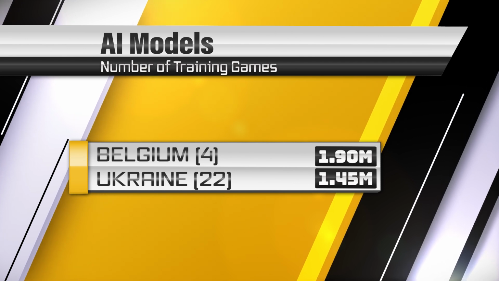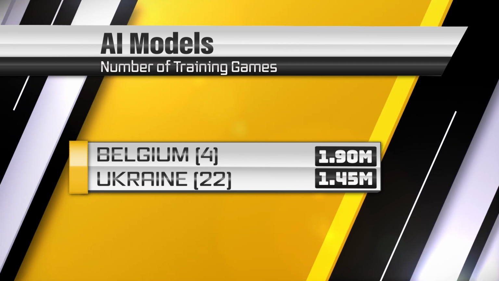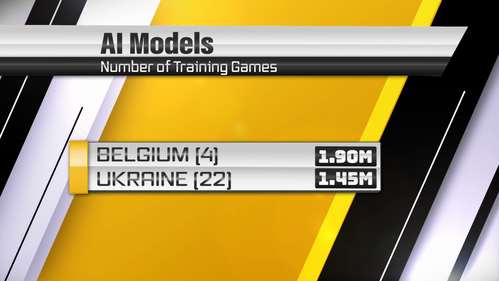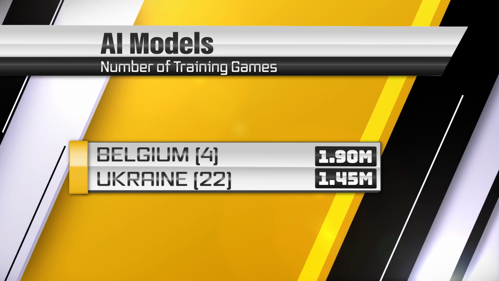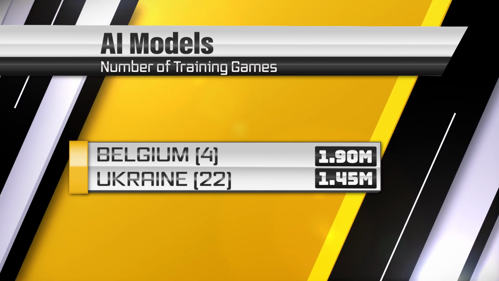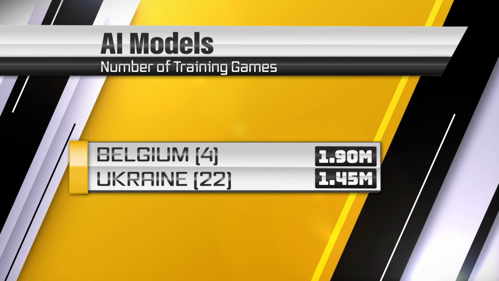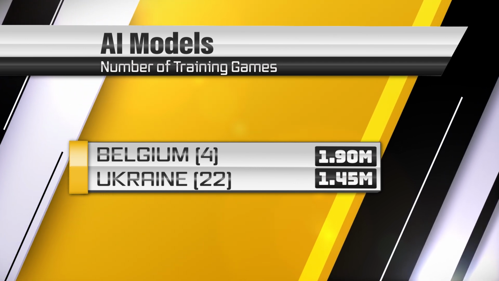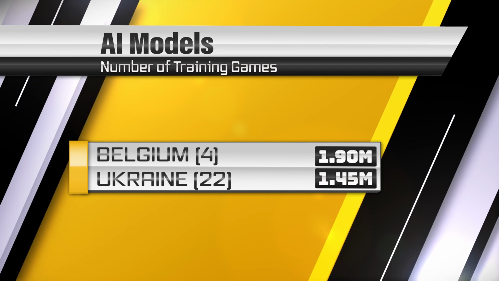These players are controlled by AI. The higher the country's FIFA World Ranking, the more games its AI gets to train on. Belgium is ranked 4th, and their AI model gets to train on 1.9 million games. Ukraine is 22nd, and its AI gets to train on 1.45 million games. In theory, Belgium should win this, but in practice, things can be very different.